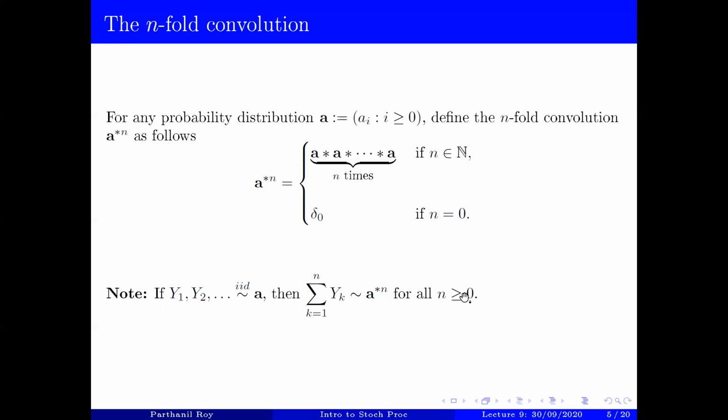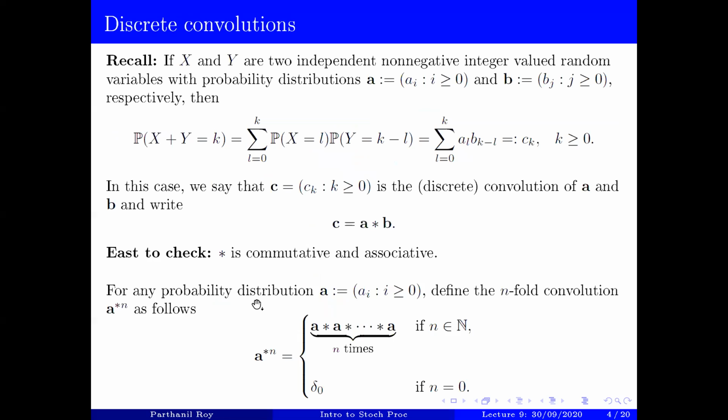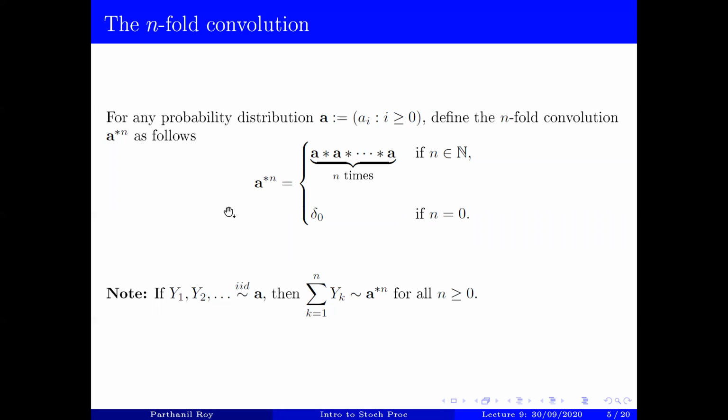Okay, now the point is, what is A star n? For any non-negative integer n, so what is A star n? So essentially, if you have a sequence of random variables, say y1, y2, and so on, which are IID and follow the distribution A, then y1 plus y2 up to yn, this random variable has distribution A star n for any non-negative integer n. Obviously, for a positive integer, you're just adding n many independent random variables, each of them following the distribution A. Therefore, from this fact from the previous slide, an induction on n, you get that summation of yk, k running from 1 to n, does follow the distribution A star n.